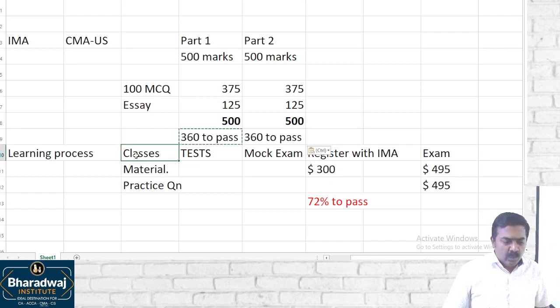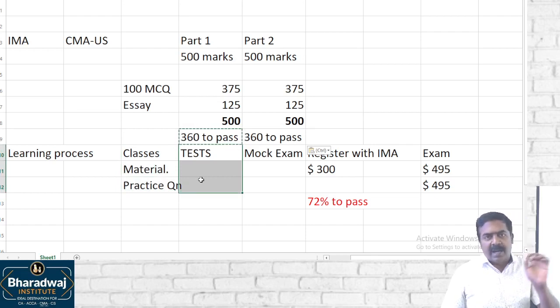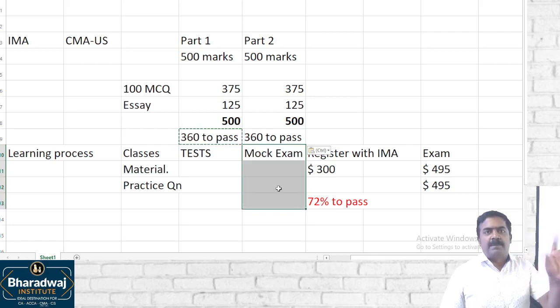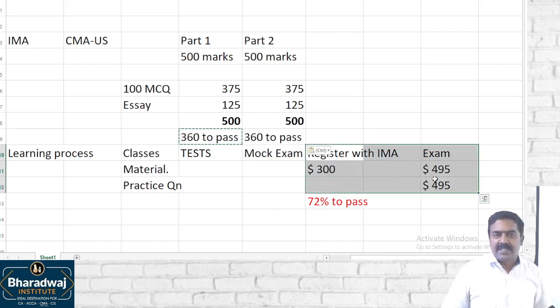That's why we say take the classes and ensure that you are practicing through materials and practical questions. Ensure that every class is backed up by a test. Take up the test and take up the model examination. In the model examination, if you score 70% plus, then think of registering with IMA, then take up the exam.